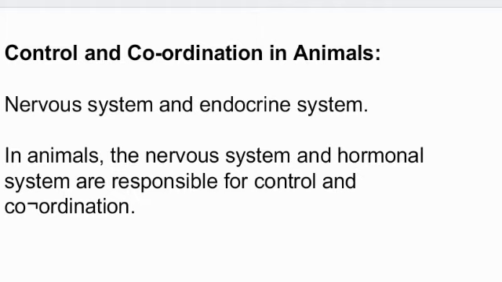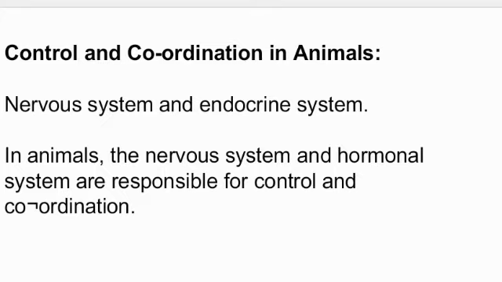Okay, so control and coordination in animals overall is done by the nervous system and the endocrine system. The nervous system is made up of nerves, and the nerves are made up of neurons. The endocrine system is made up of different glands which secrete certain hormones.